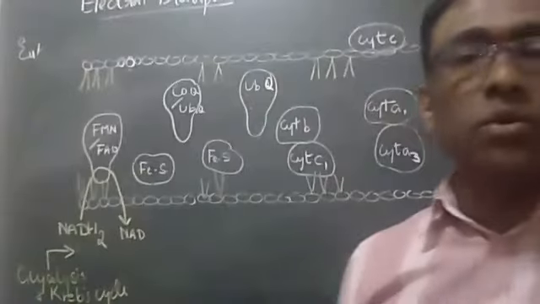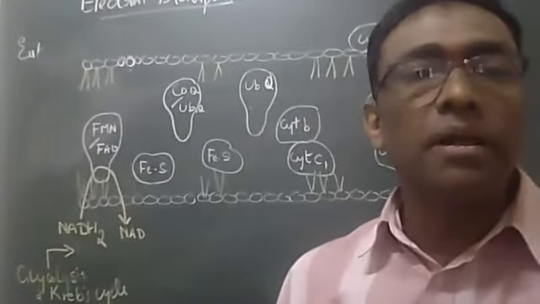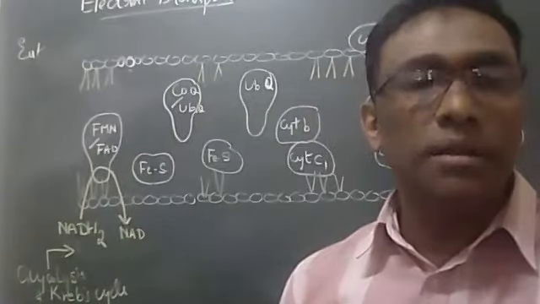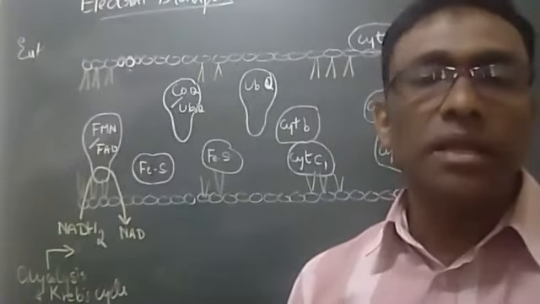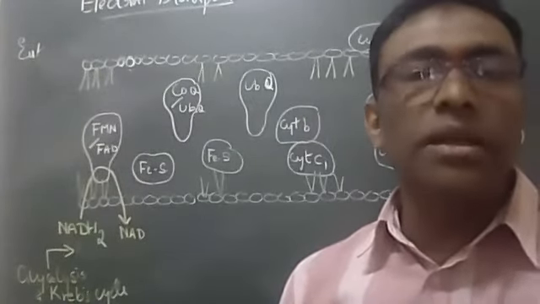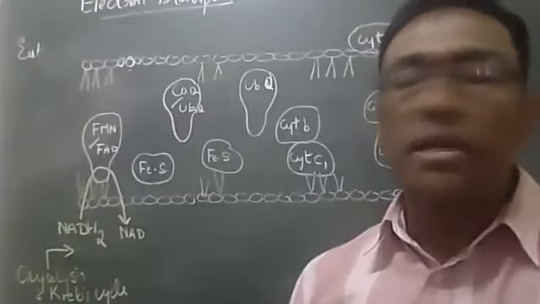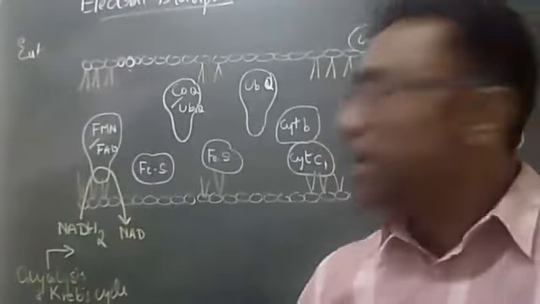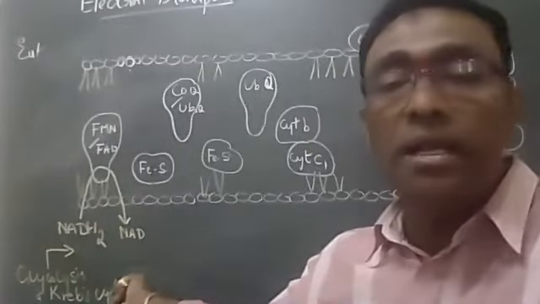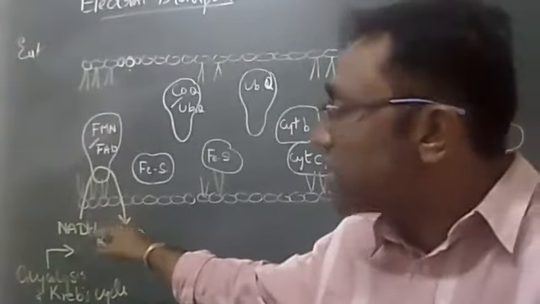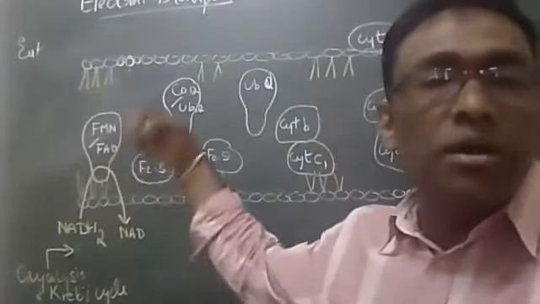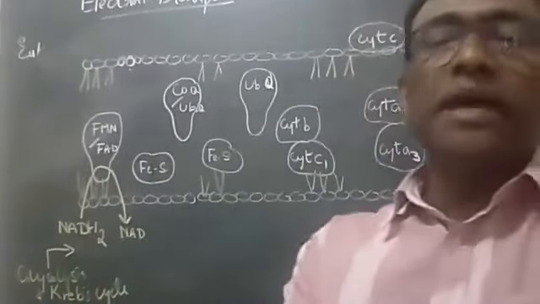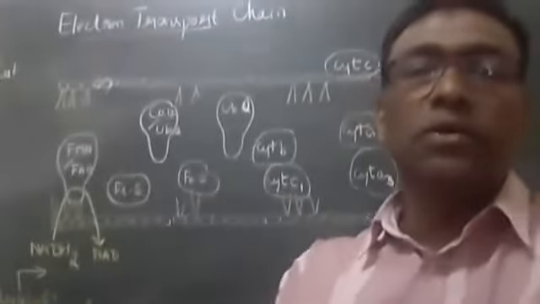FMN became FMNH2. FMN received hydrogen, so there it is reduced. FMN reduced to FMNH2, NADH2 oxidized to NAD. I'll repeat once again. Okay, see the top of the diagram and write how to understand that.